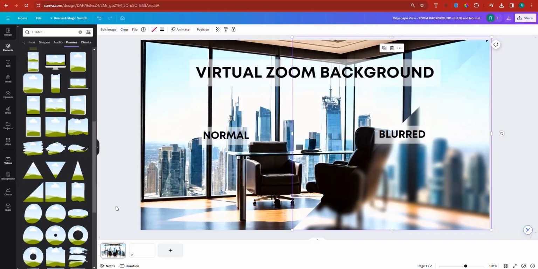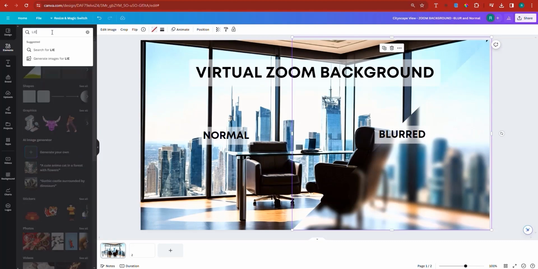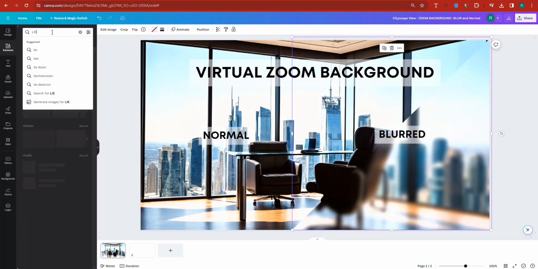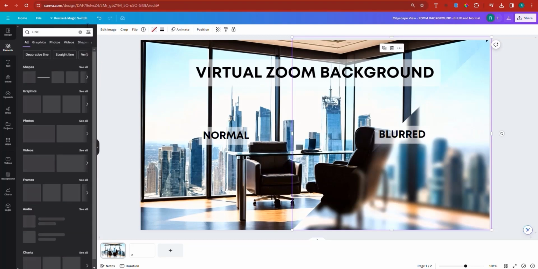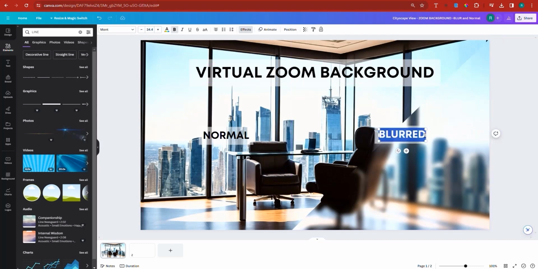And what you can do as well, to flex a little bit, you can go to Elements, look for a line. It's always a great way to learn Canva, because learning Canva allows you to create these magnificent products. Now I'm going to move this blurred text here because I want to show it exactly here, and then the normal could stay in its place.